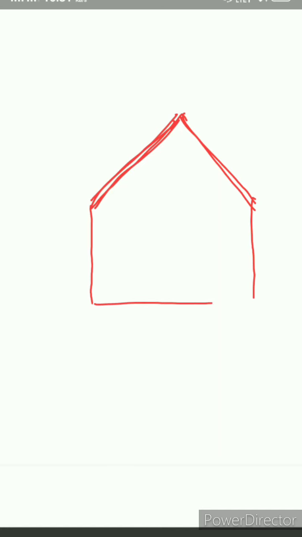Okay, so just take any fixed measurement in your scale and mark one line, another line. That is your first line segment, that is your second line segment, third, fourth and fifth one.